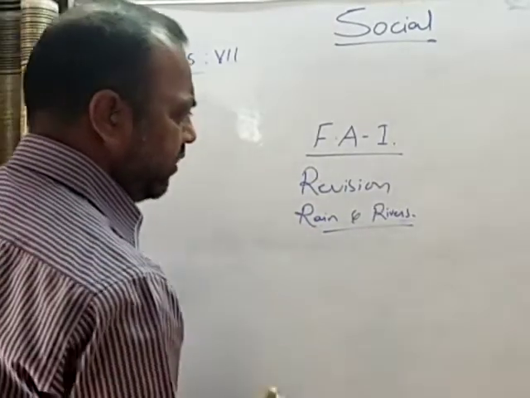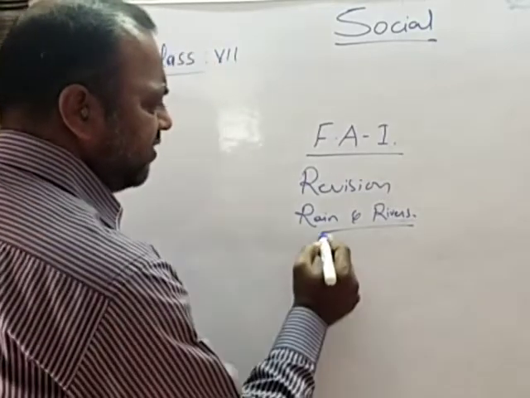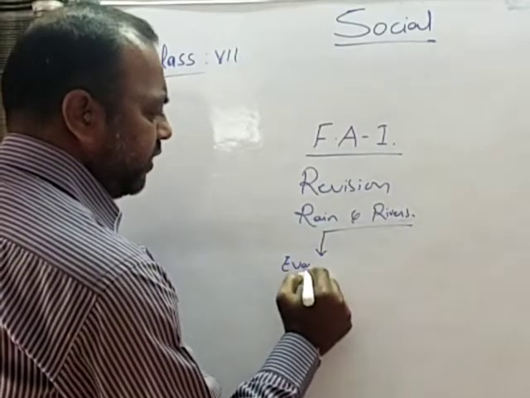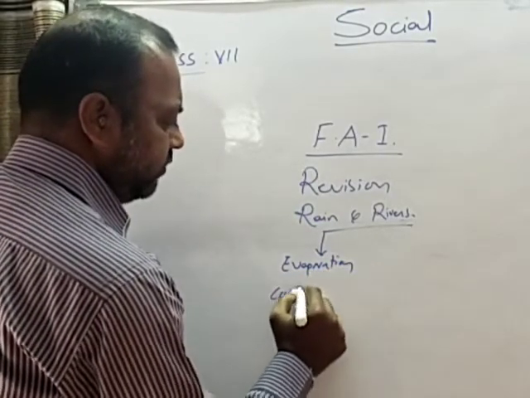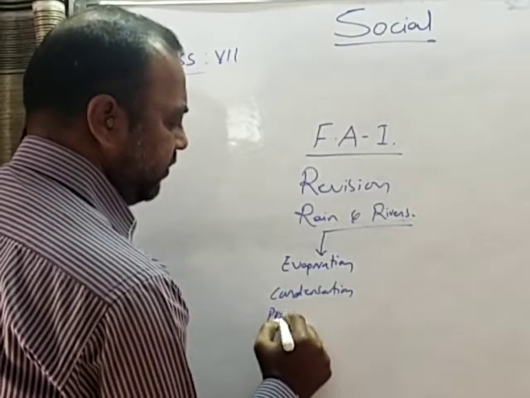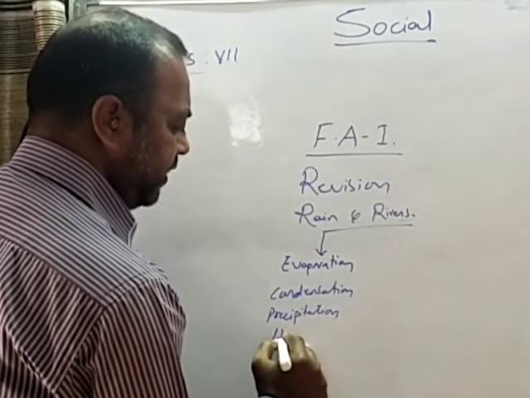Coming to the rain and rivers, under this, the most important concepts we have discussed was under the rains. We have discussed the terminology like evaporation, condensation, precipitation, and humidity.